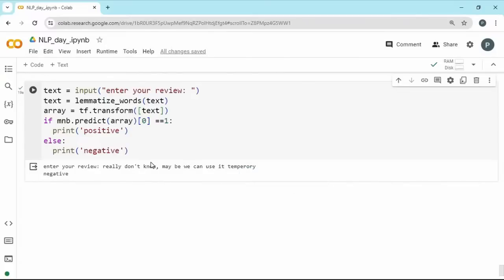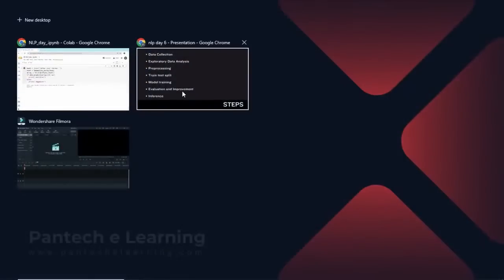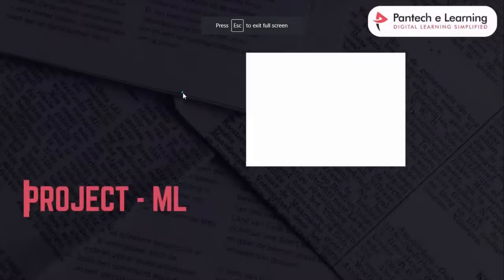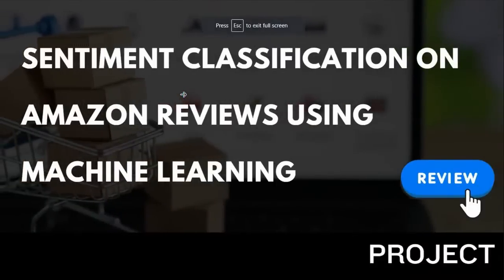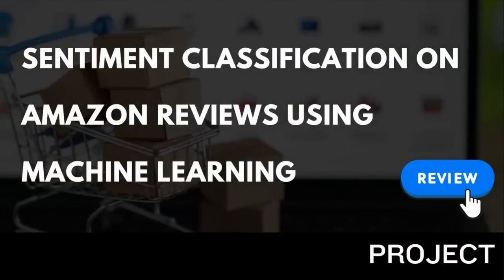So that's it about this session on predicting the reviews using machine learning, sentiment classification on Amazon reviews using machine learning.